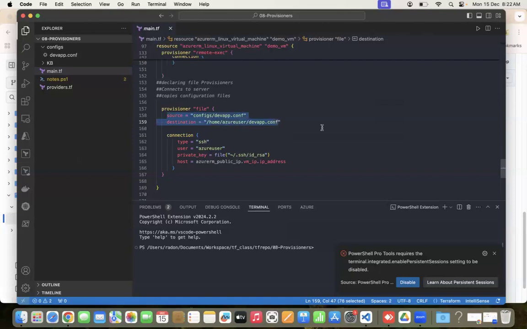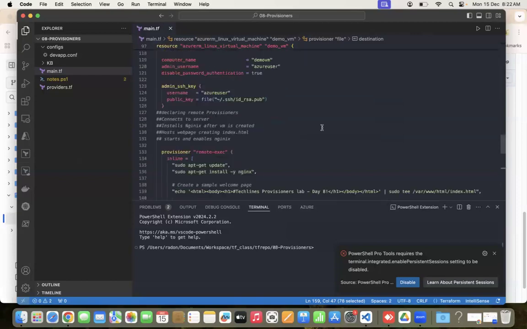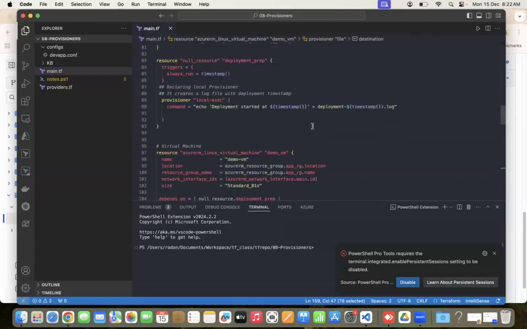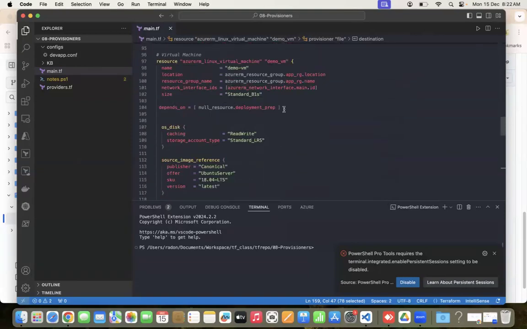I will go ahead and run this script. There are three things to validate after I run this command, run this TF files. One is related to local execute, which is here. So it should create a log file for me. One is that I need to validate that.